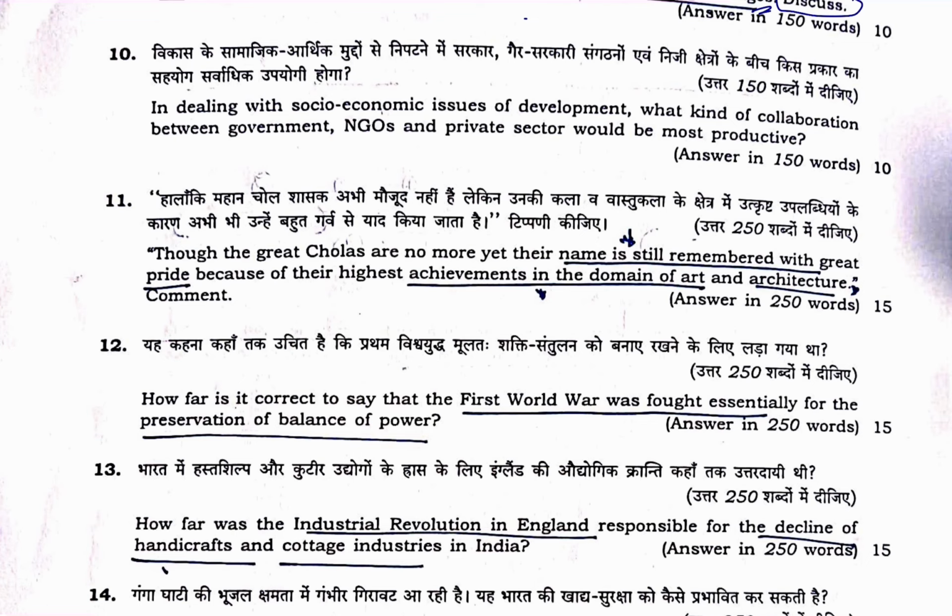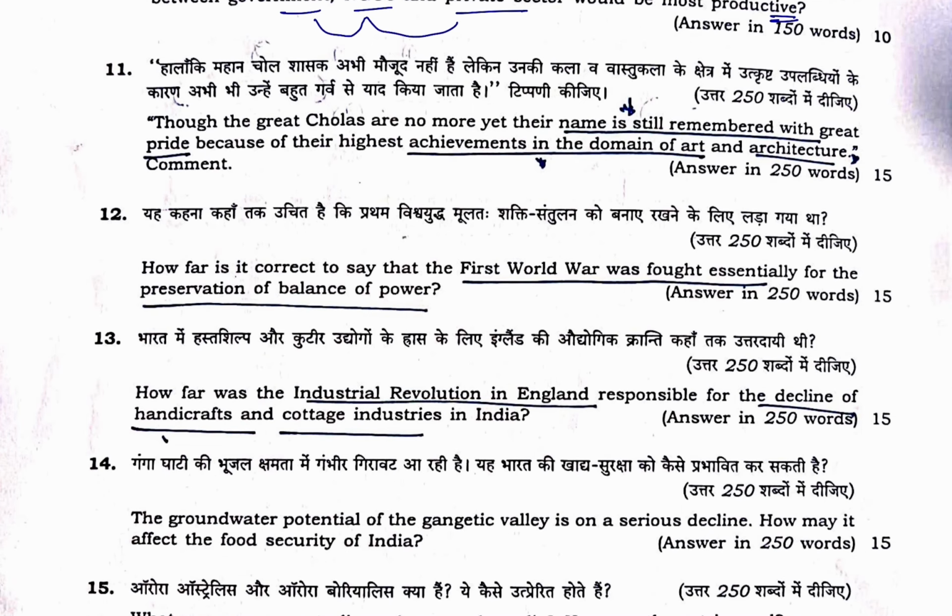Next was, in dealing with socio-economic issues of development, what kind of collaboration between government, NGOs and private sector would be most productive? So when you answer this question, you have to put yourself in that position and think about what should be the relation between government, NGOs and private sector, so that whenever we calibrate for socio-economic issues of development, we can give the most.